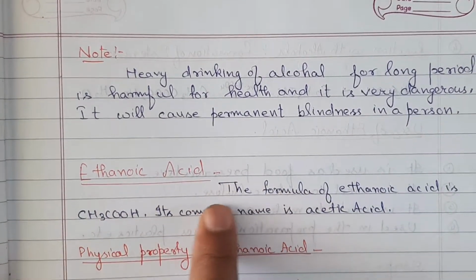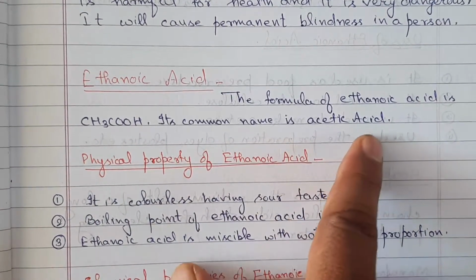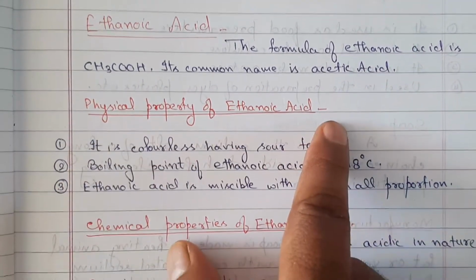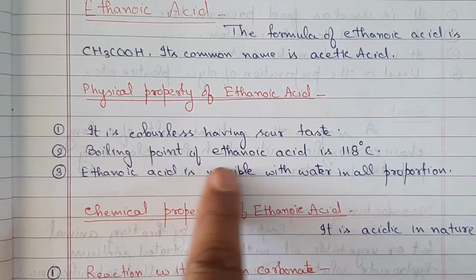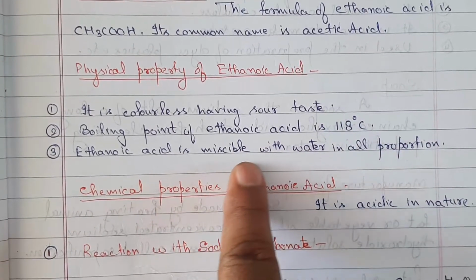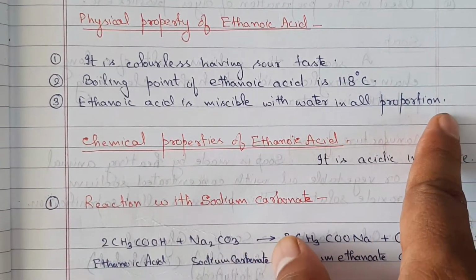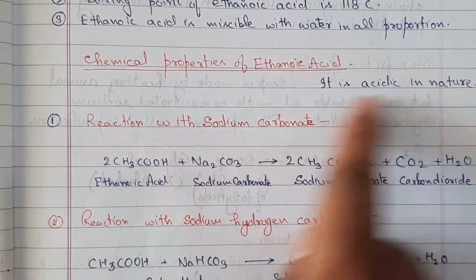Ethanoic acid. The formula of ethanoic acid is CH3COOH. Its common name is acetic acid. Physical properties of ethanoic acid. It is colorless, having a sour taste. The boiling point of ethanoic acid is 118 degrees Celsius. Ethanoic acid is miscible with water in all proportions. Chemical properties of ethanoic acid. It is acidic in nature.